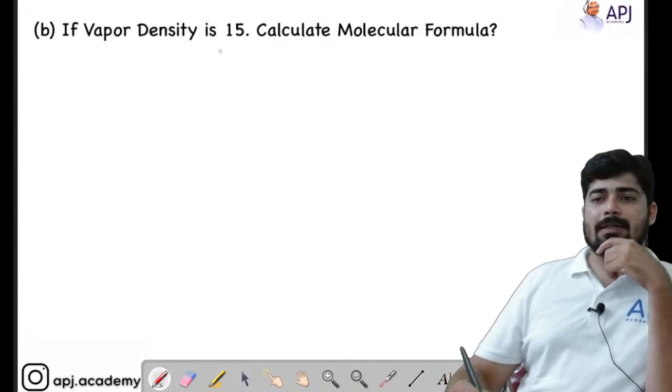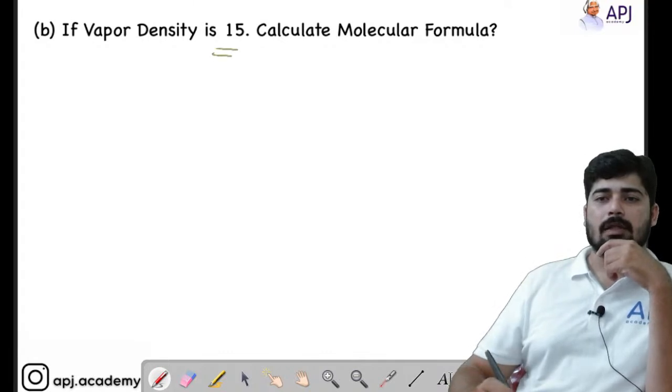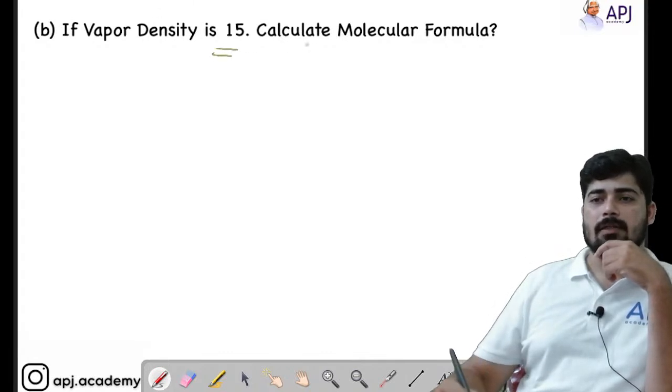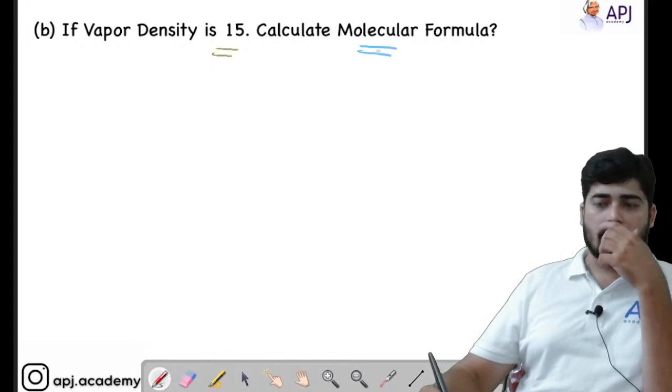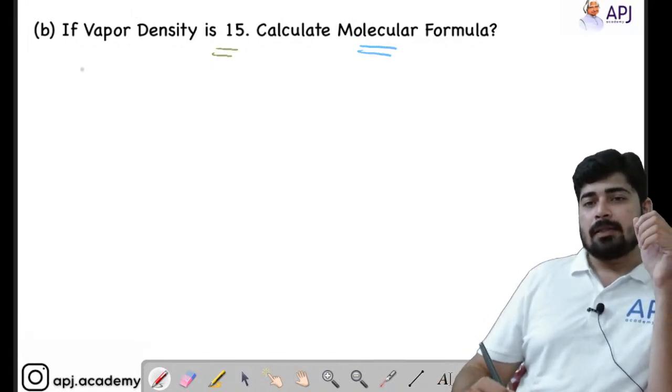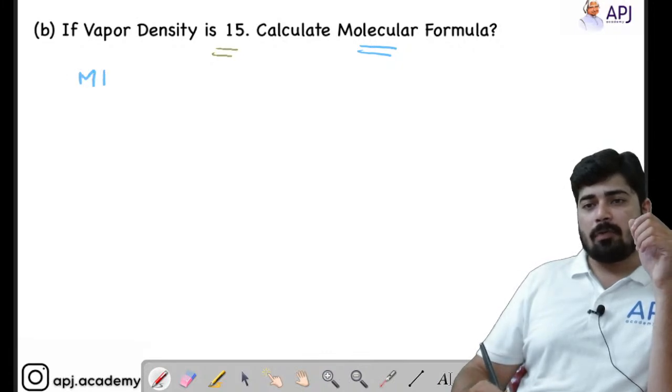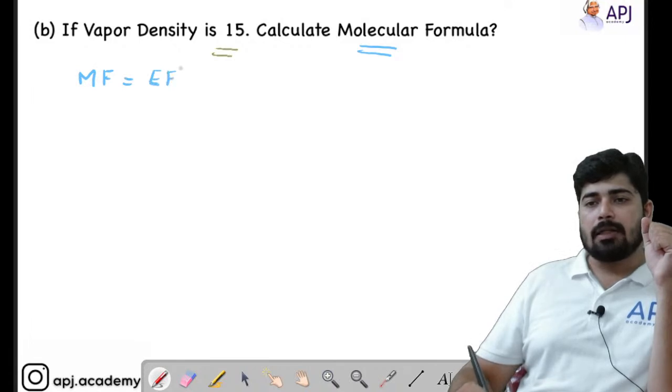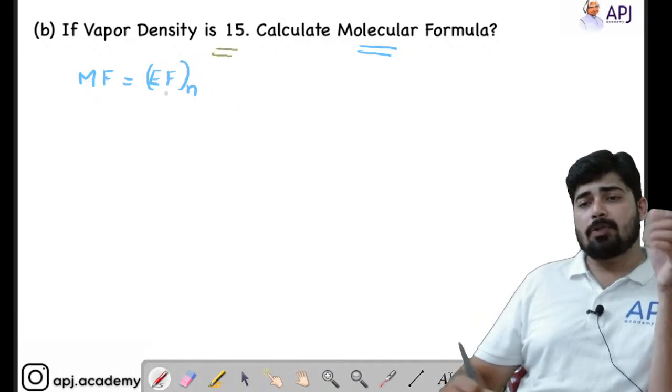If the vapor density is 15, calculate the molecular formula. Before finding the answer, let me clarify how to find out the molecular formula. Molecular formula is equal to empirical formula into n factor.